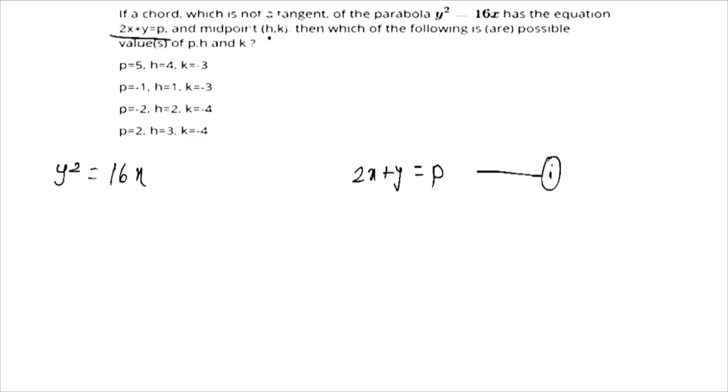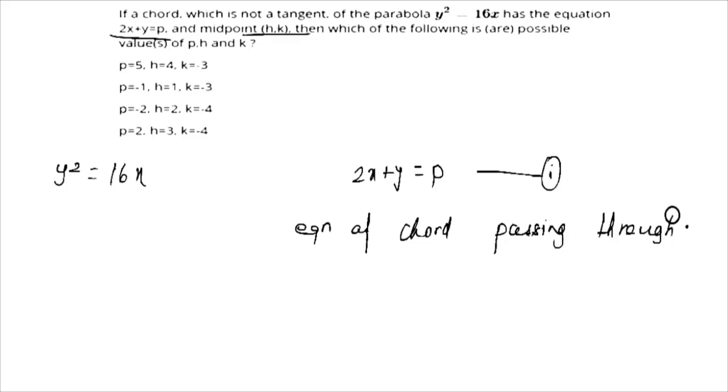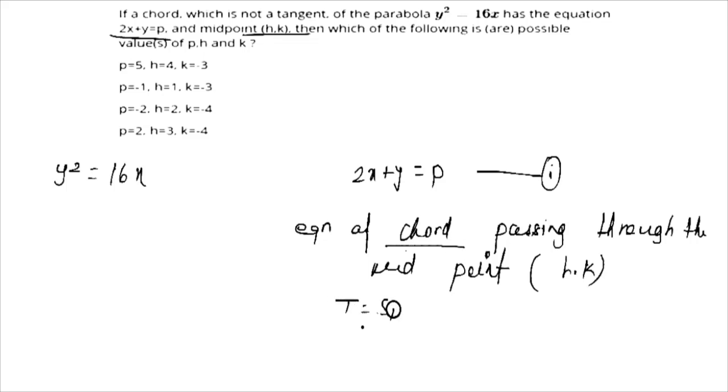Firstly, we have to write the equation of the chord passing through the midpoint. Let us assume the coordinate of the midpoint is h comma k. Then the equation of the chord can be written as T is equal to S1.